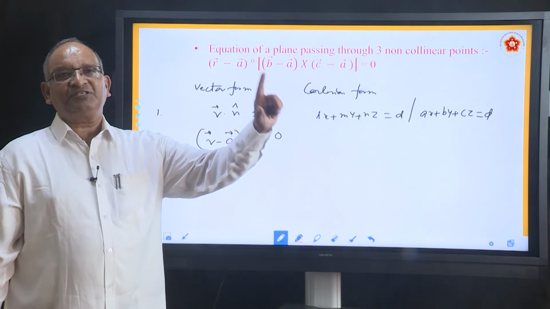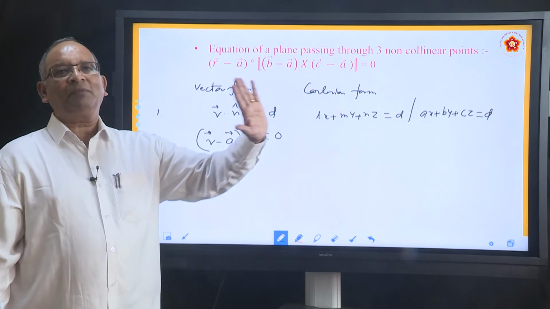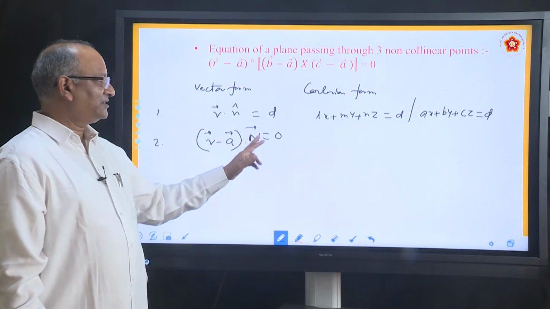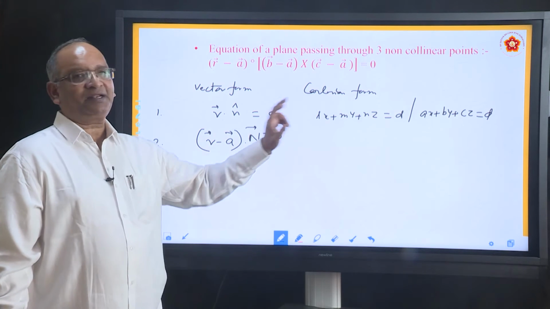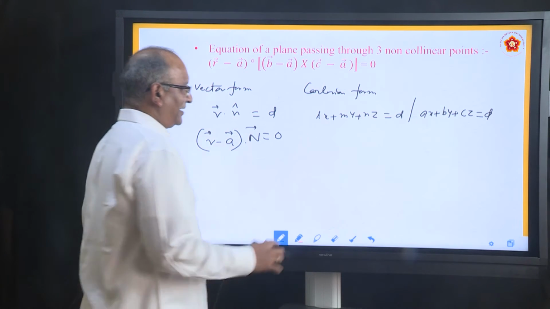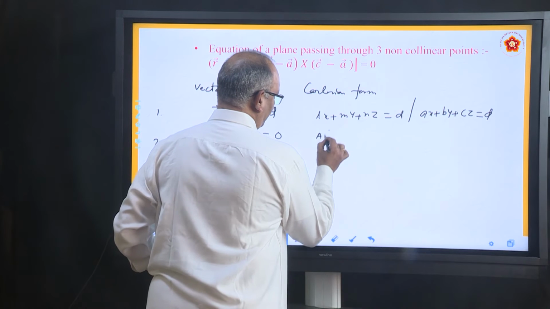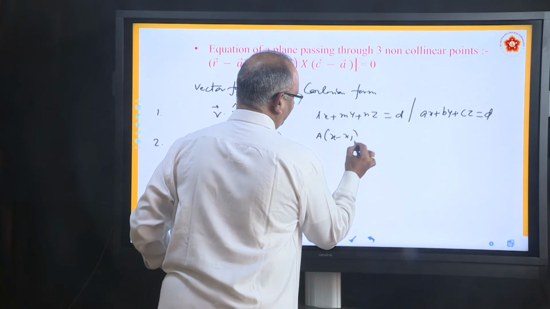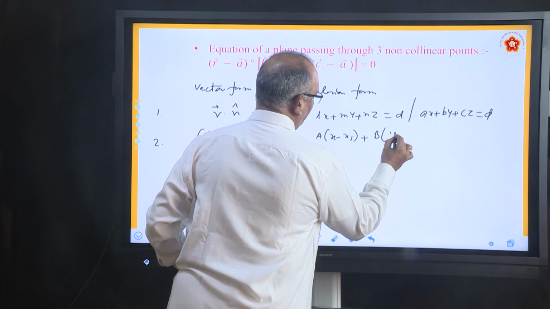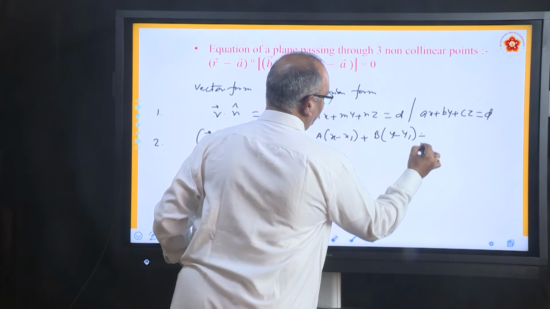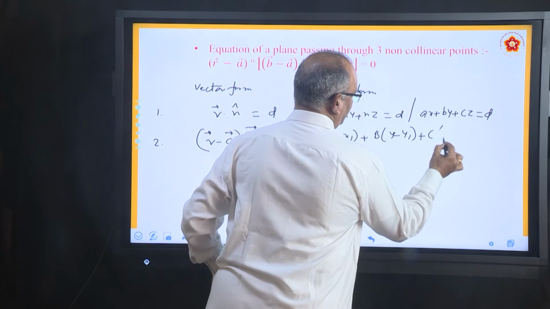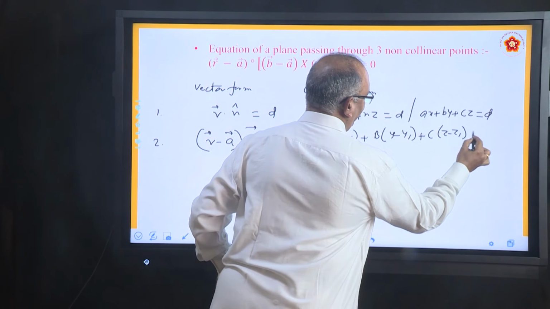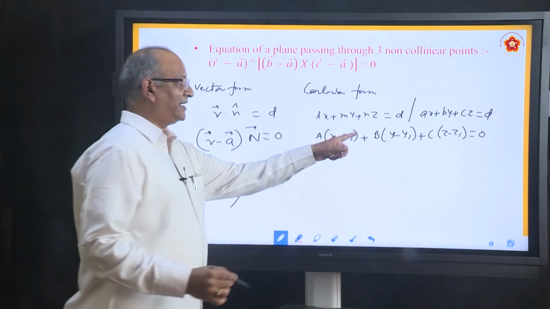A vector which is perpendicular to the plane, normal to the plane. So, this is the equation. How do you write the same thing in Cartesian form? We write it as a into (x minus x1) plus b into (y minus y1) plus c into (z minus z1) equal to 0. This is the Cartesian form.